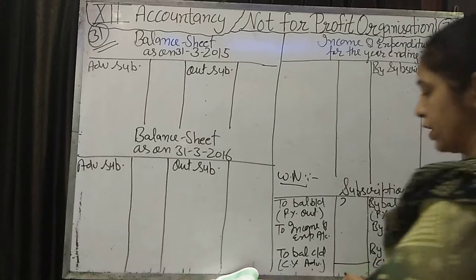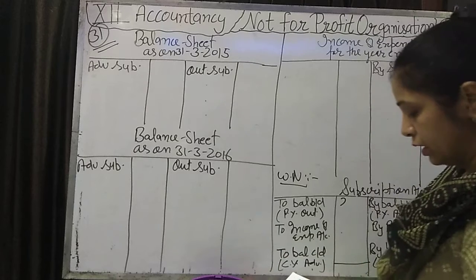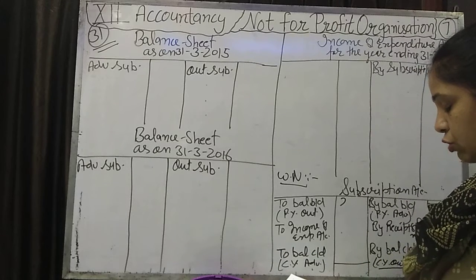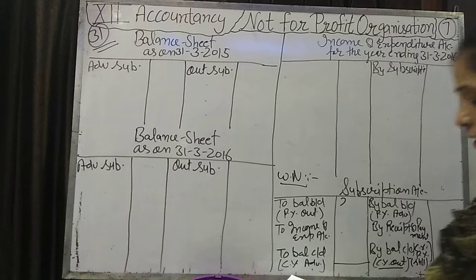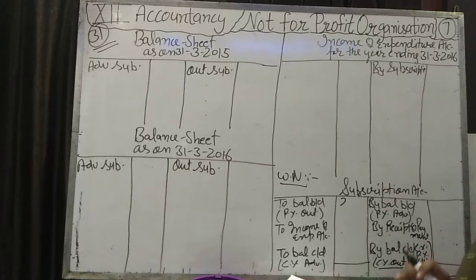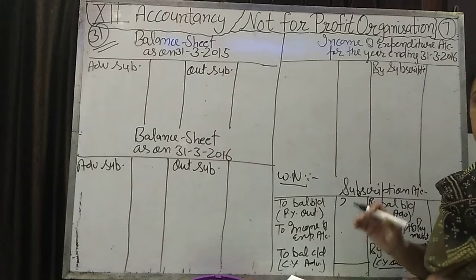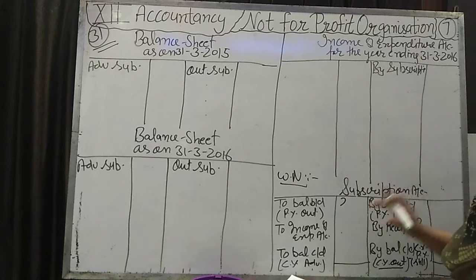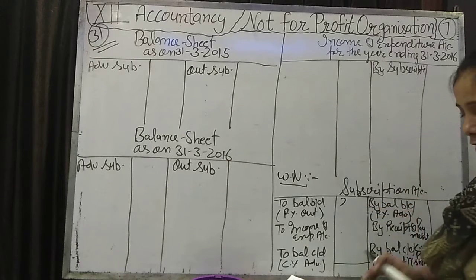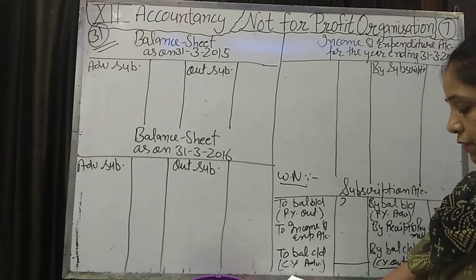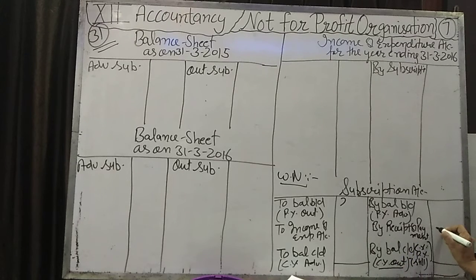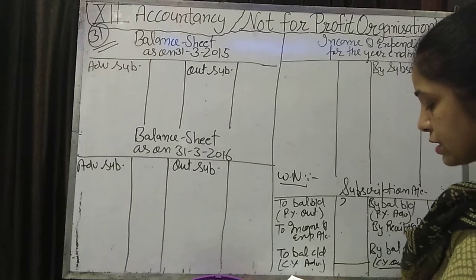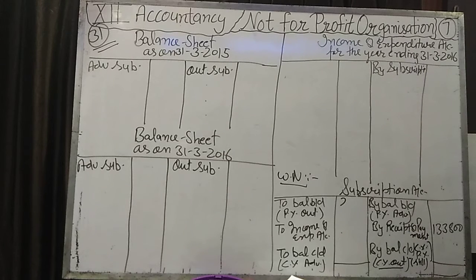So see what is given in question number 31. We have the total subscription we have received, 1,33,800. First of all, you will note down the information given related to the subscription account. In subscription, it says that we have received a total subscription of 1,33,800, which we will write here in the receipt and payment account. We have received subscription of the previous year, 2,400. It means this subscription was outstanding in the previous year.